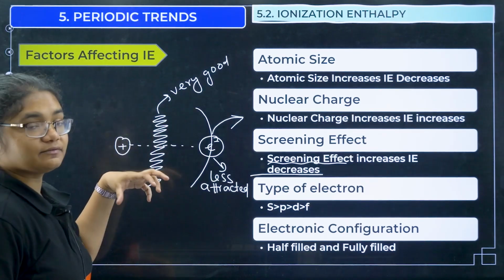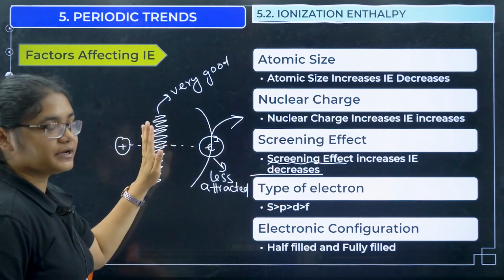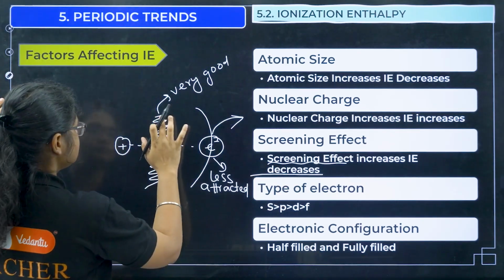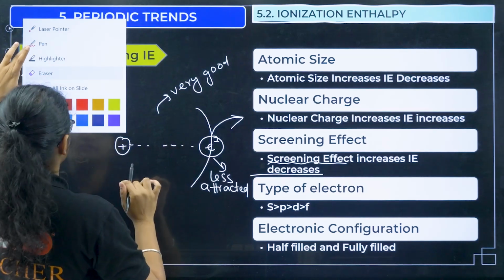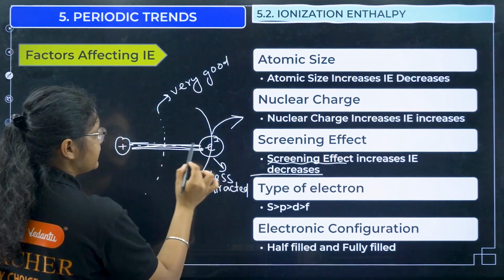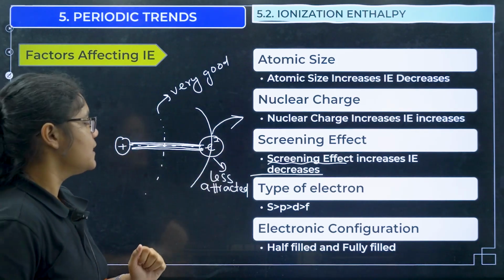If the screening effect is very strong, okay, then ionization energy will be less. If poor screening effect, that means this is not a good screening effect, okay. So, I will just draw like this. Suppose it is a weak screening effect, then this nuclear force will be very strong. That means removal of electrons will be difficult, okay.